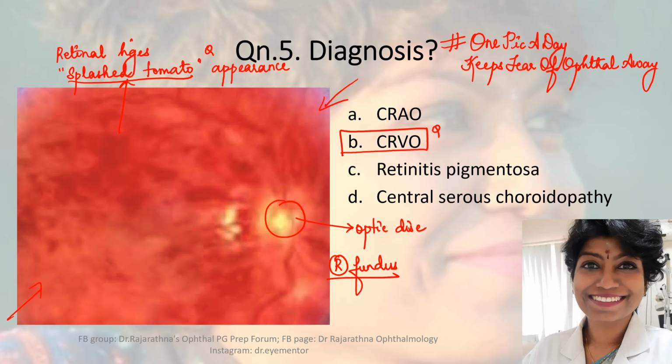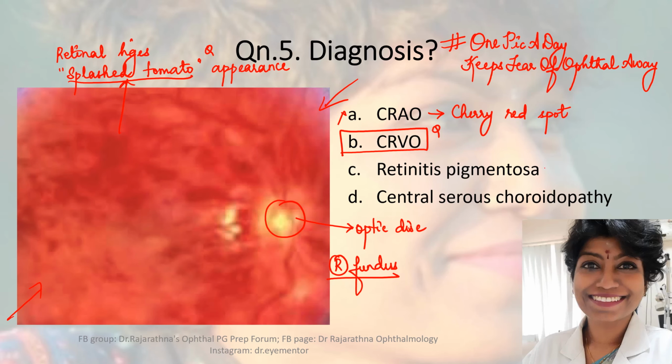Ma'am, what if it is CRAO or retinitis pigmentosa? Okay, let's see what it is. Now in central retinal artery occlusion, all of you know that we have a cherry red spot. So we have a cherry red spot in the midst of a whitish area of the retina, which is clearly not the case as you see in this picture. Okay, so it's not CRAO.